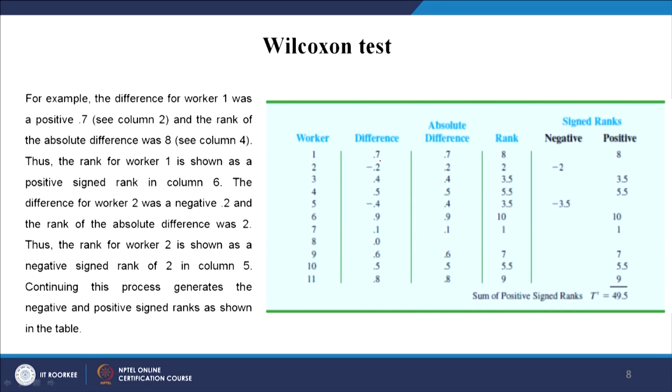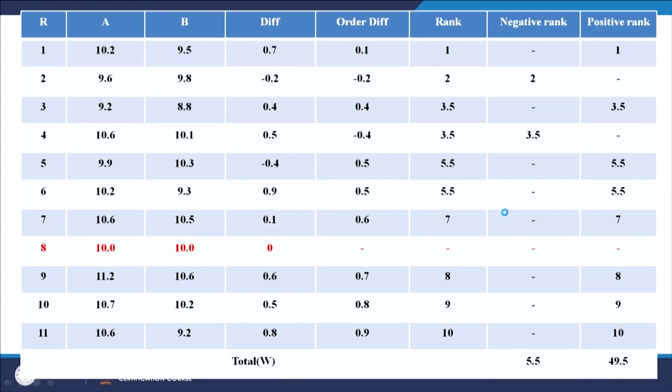For example, the differences are here. Here we take the absolute difference irrespective of any sign, so it is all positive: 0.7, 0.2, 0.4, 0.5, 0.4, 0.9, 0.1, 0.6, 0.5, 0.8. Now, to rank them, I think I have done it better in the next slide. If you look at the order, first of all, which is the lowest out of the lot? 0.1, since we only consider the absolute differences. Then what is the next? 0.2. We are keeping it with the negative sign, no issues.